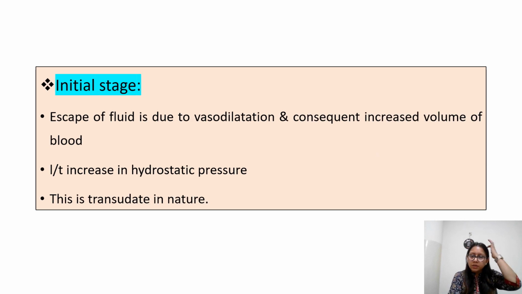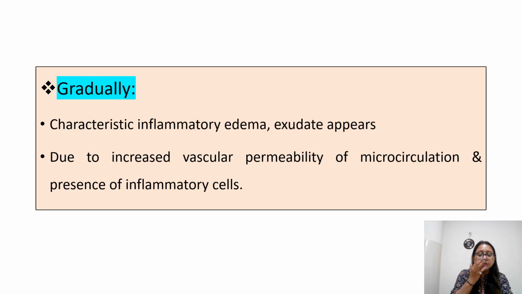So initially क्या होगा? Escape of fluid जो होता है, that is because of vasodilatation and consequent increase in volume of the blood, which is causing your local increase in hydrostatic pressure. उसकी वजह से fluid बाहर आ रहा है, ठीक है. जो वो fluid बाहर गया ना, that is transudative in nature. ये हमने subsequent lectures में देखेंगे what is transudative, what is exudative fluid, ठीक है. So gradually जब plain fluid बाहर आया, so उसके बाद क्या होता है?